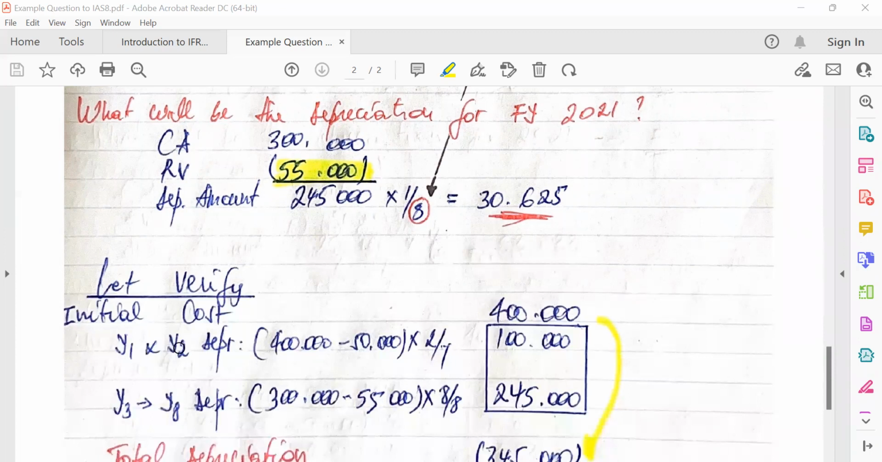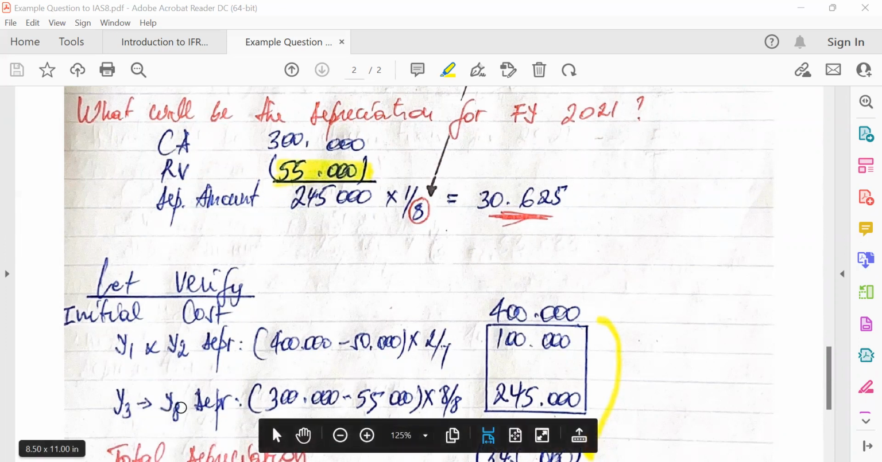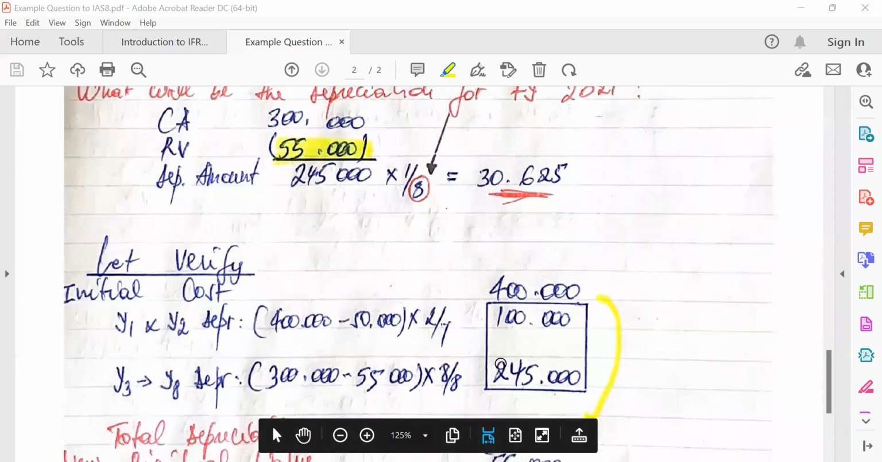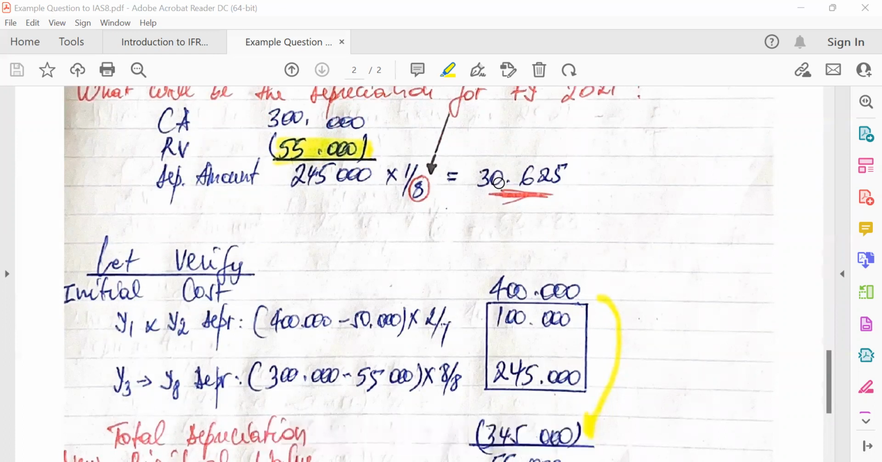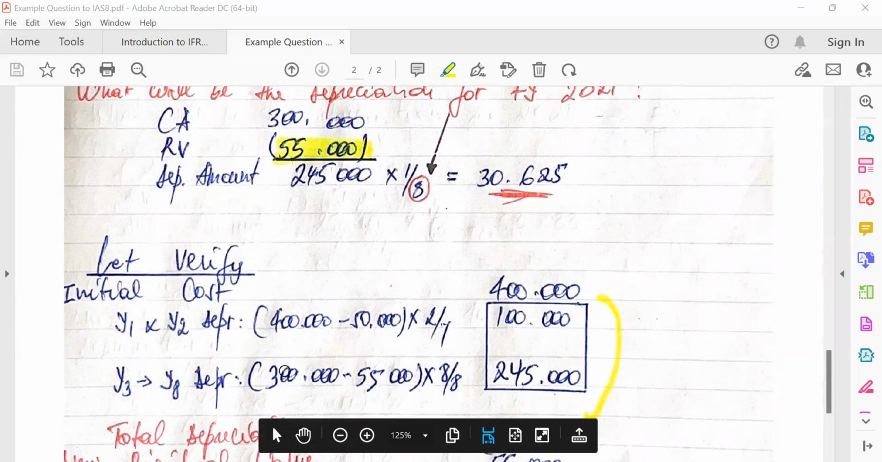Let's go quickly to a verification to make sure that everything was done properly. Again, year 1 and year 2, we had a total accumulated depreciation of 100,000. Year 3 up to year 10, it's going to give us a total accumulated of 245. You can do that calculation. You can either take 30,625 multiplied by 8, which is the remaining years, or you can take 300,000 minus 55,000 multiplied by 8 over 8. It should still give you the 245.